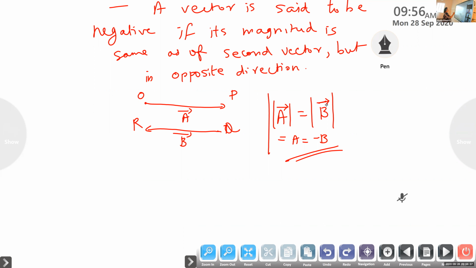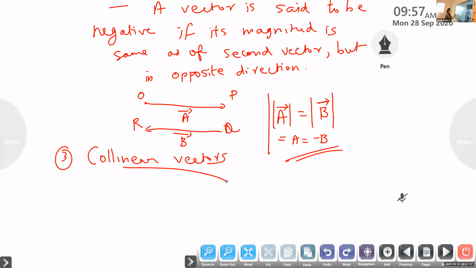Now the third one is collinear vectors. I think you have studied collinear, coplanar, so that also comes in physics. In this case, it is not necessary both will have the same magnitude or same direction, but they should be parallel. So what are collinear vectors?